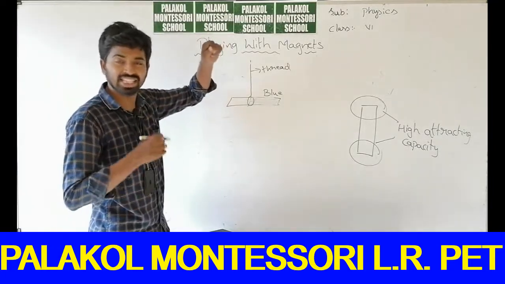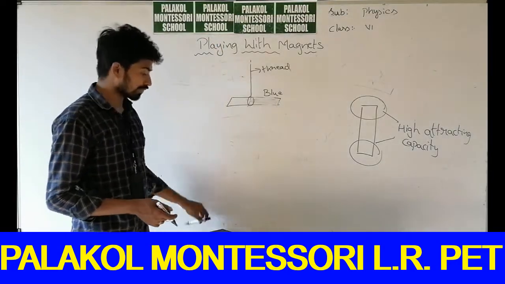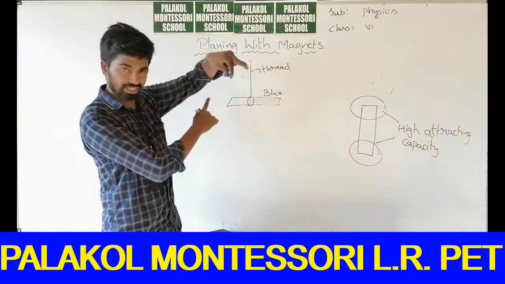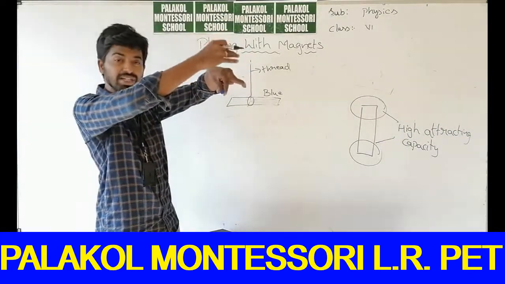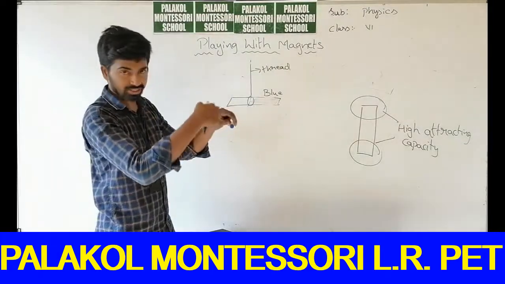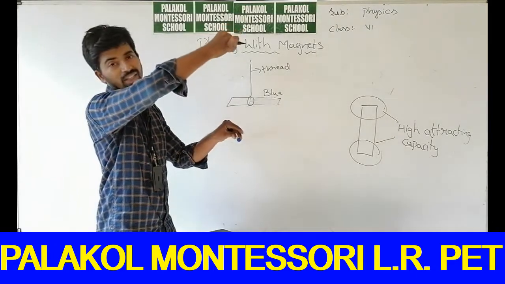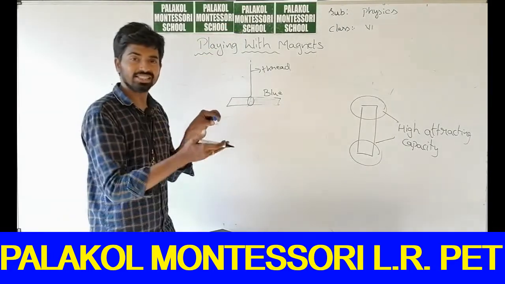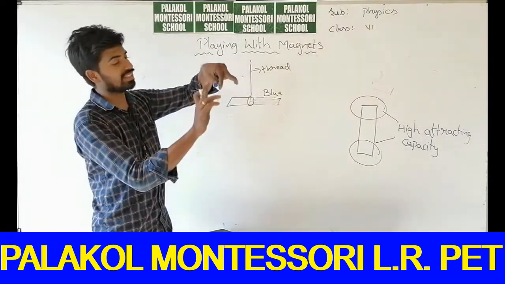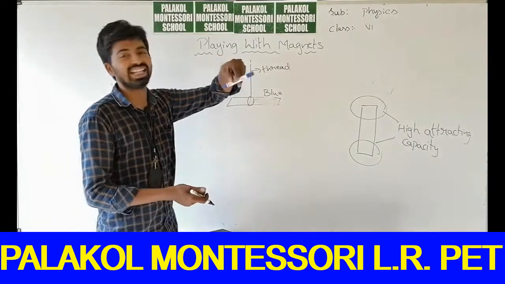It aligns, it arranges like this. The blue is in this direction and the colorless part is in this direction. I suspended the magnet with the thread. I turned this magnet like this, but it turned back again like this.